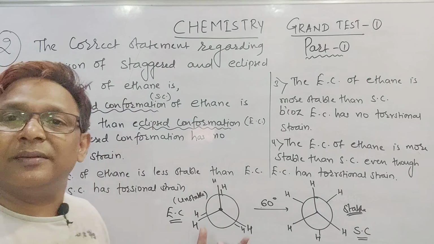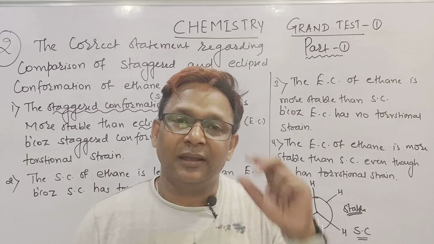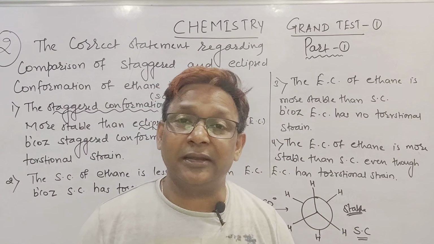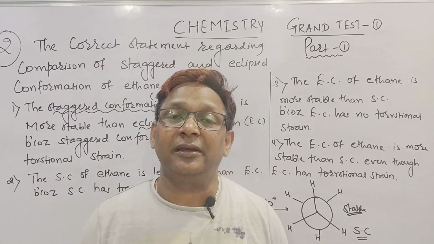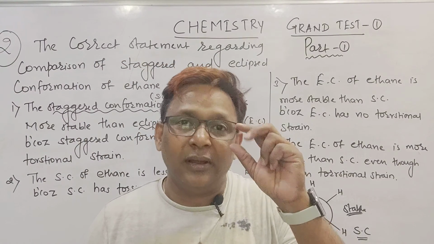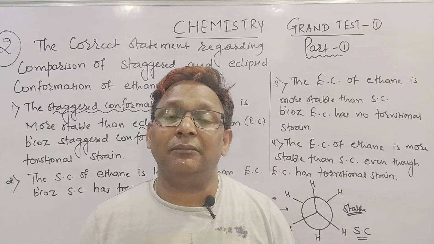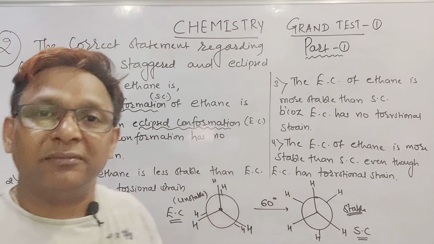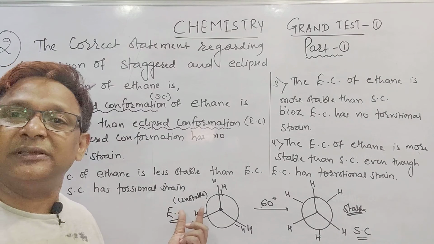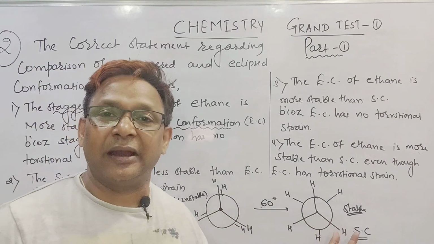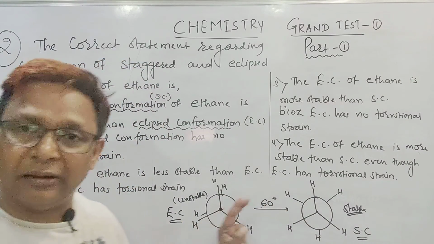This topic comes under first year organic chemistry, alkanes. In the alkane chapter we have conformational isomerism of alkanes, where in our NCERT they have discussed conformational isomerism of ethane, propane and butane. Maximum questions are asked from butane, but here one question from ethane is also asked. This eclipsed conformation of ethane is unstable, and this staggered conformation is stable. I will tell you the reason why.